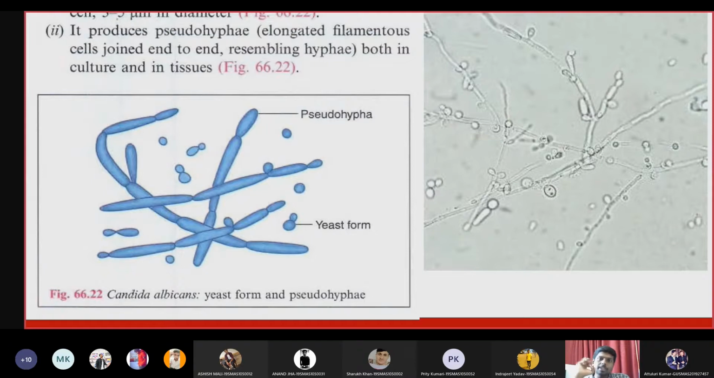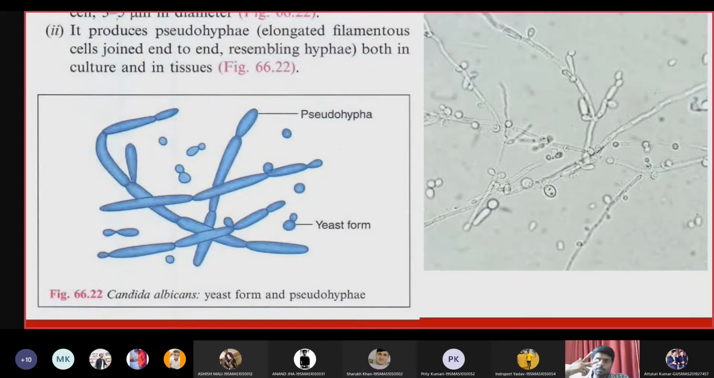This particular test is called the germ tube test. With the germ tube test, we can differentiate Candida species from other fungi. Because all fungi resemble each other, they will be either in the yeast form or in the mold form. So how do we differentiate Candida from others? That can be done by the germ tube test, where we purposefully incubate the yeast at a specific temperature so that the yeast starts growing pseudo-hyphae.